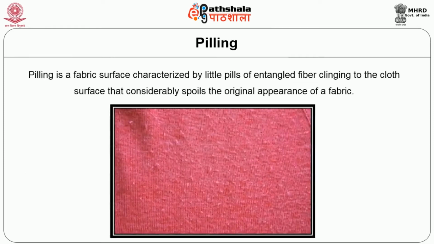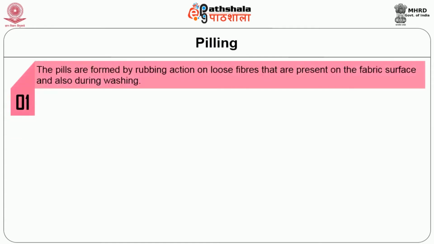Pilling. Pilling is a fabric surface characterized by little pills of entangled fiber clinging to the cloth surface that considerably spoils the original appearance of a fabric. Pills are formed by rubbing action on loose fibers that are present on the fabric surface and also during washing.